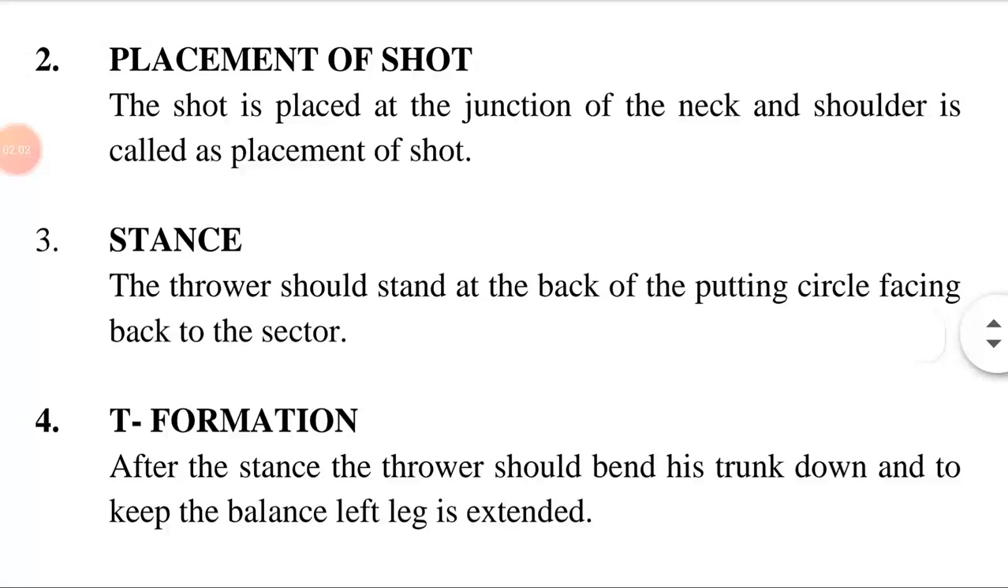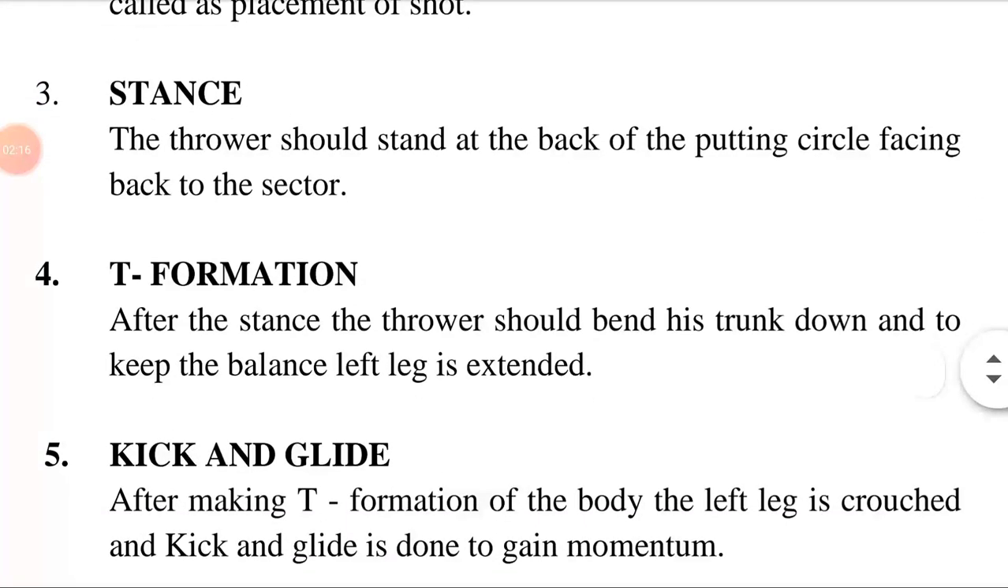Stance, the way in which someone stands, especially when deliberately adopted, as in shot put. The thrower should stand at the back of the putting circle facing back to the sector. It means get in the proper stance by stepping back with one foot and lowering your body so that your knees and hips are bent. Throw the shot using your full body weight and release it at a 45-degree angle.